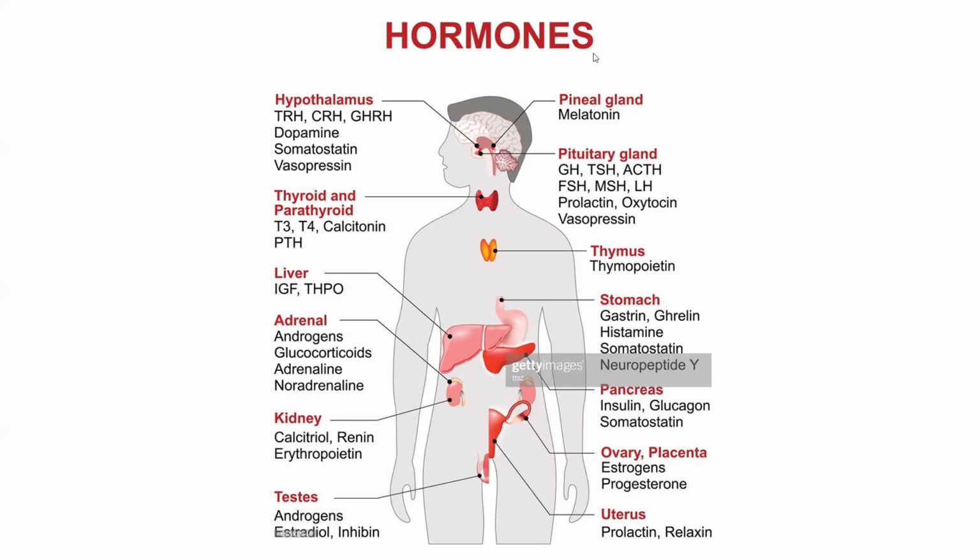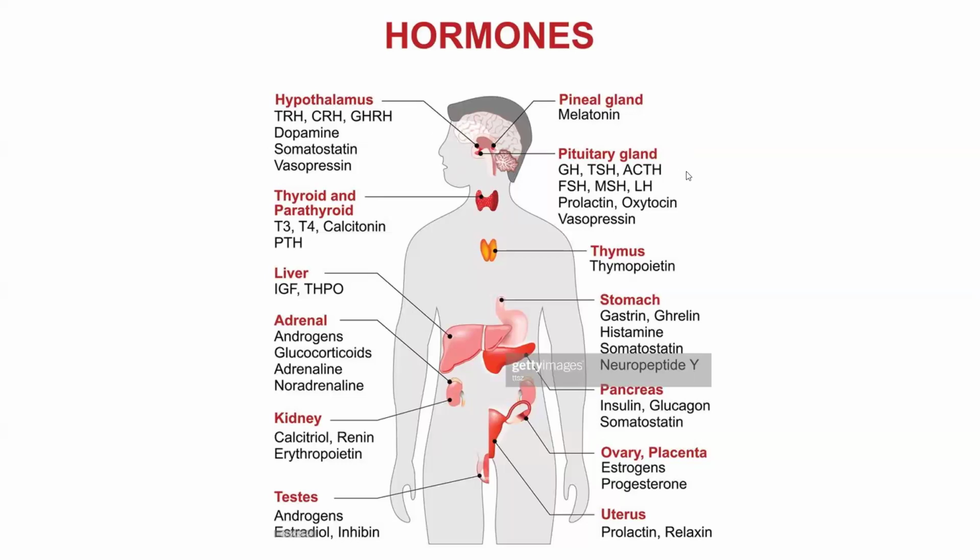I will remind you of the scheme of all of our hormones, main glands. Here we have hypothalamus and pituitary gland. You remember the connection between hypothalamus and pituitary gland. Hypothalamus produces releasing factors plus dopamine plus vasopressin plus oxytocin.